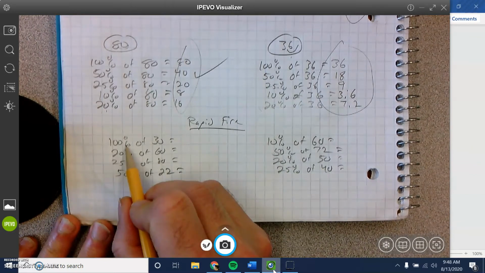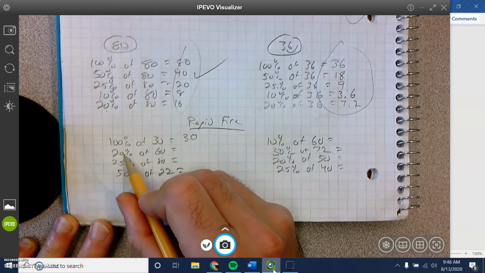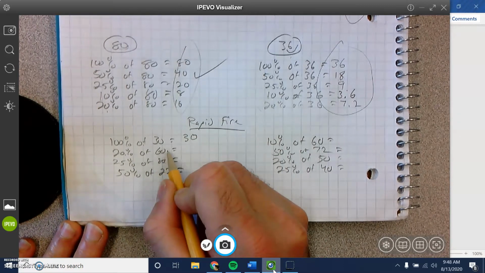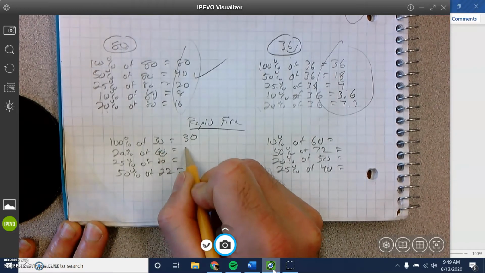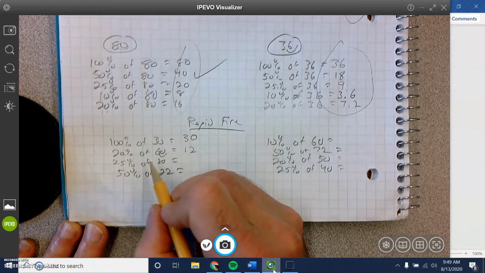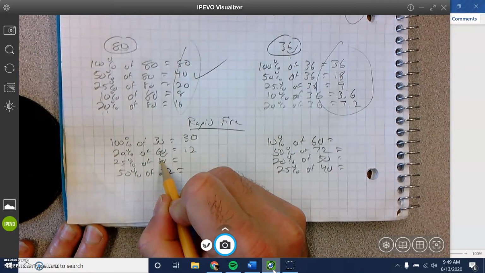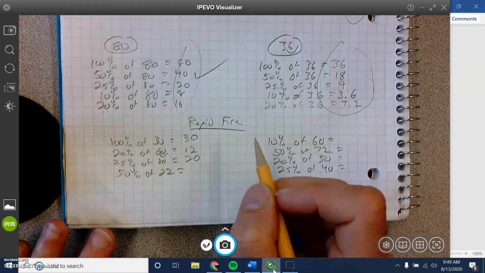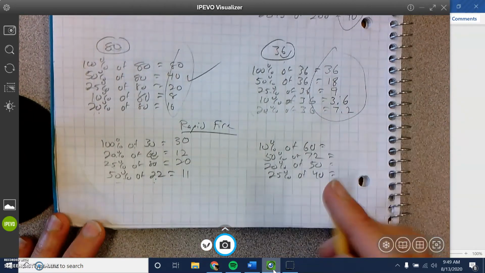All right, let's see what we got. 100% of 30 is 30, the whole thing. 20%, well, I need 10% first. So 10% is 6. Then I double 6 to get 20%, and I get 12. 25% is divided by 4. So if I have $80 and divide by 4, that means I have $20 bills. 4 $20 bills is 80. 50%, that's half of 22, which is 11.